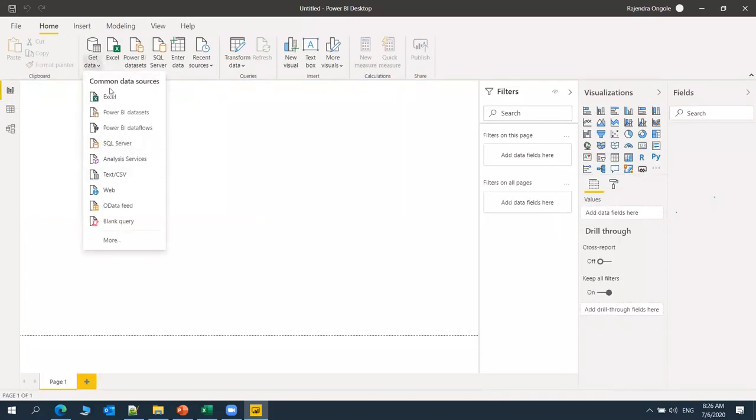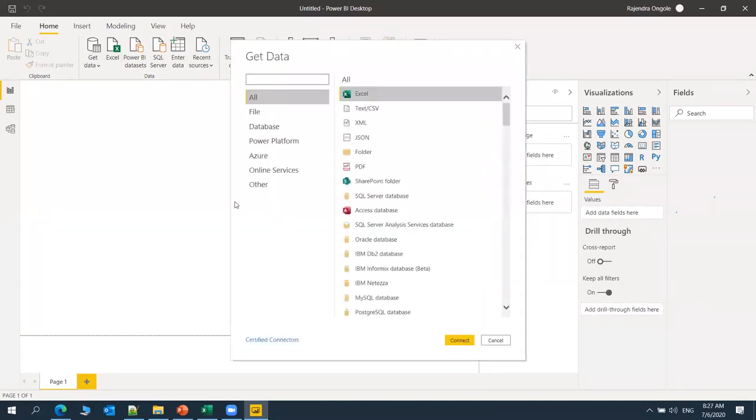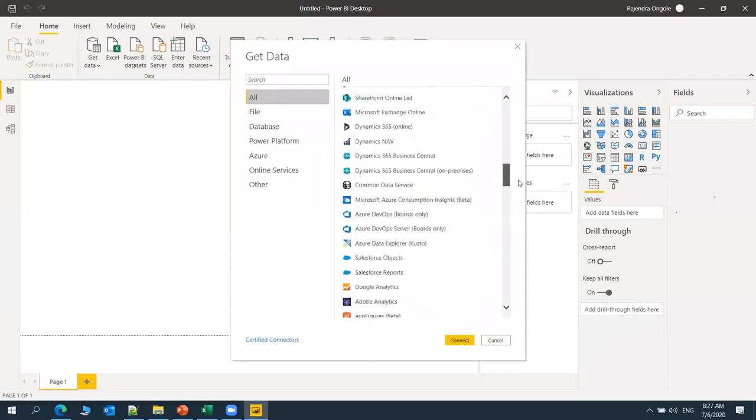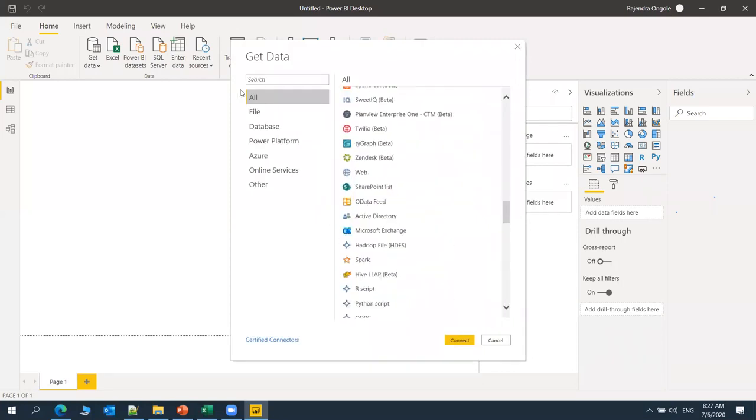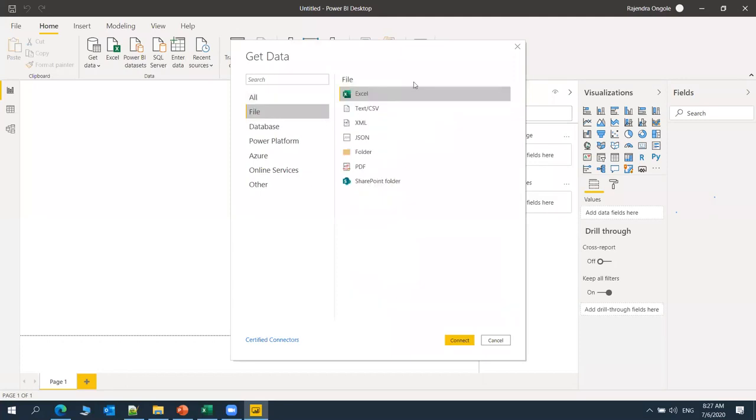See here in Get Data, these are some of the default data sources. If you go to the More option, it supports a lot of data sources. These are the different kinds of data sources it supports. For files, it supports Excel, CSV, JSON, and SharePoint folders.